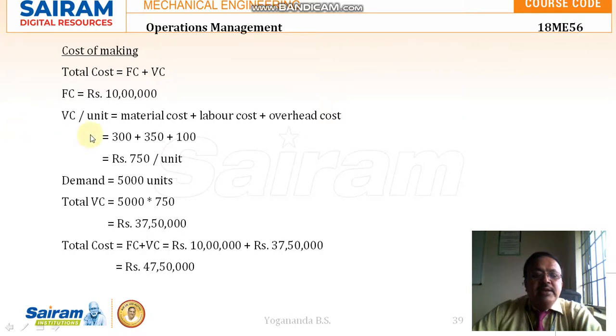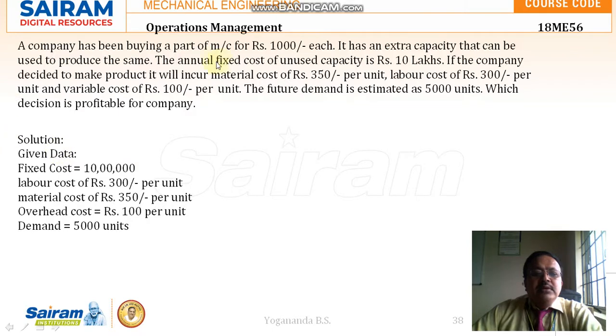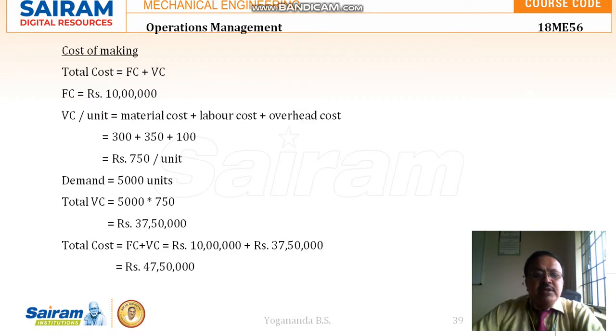So totally it comes to 750 rupees per unit. That is manufacturing one unit, one part of machine, right? So that is incurring 750 rupees.